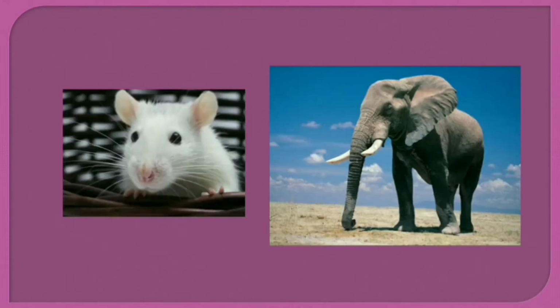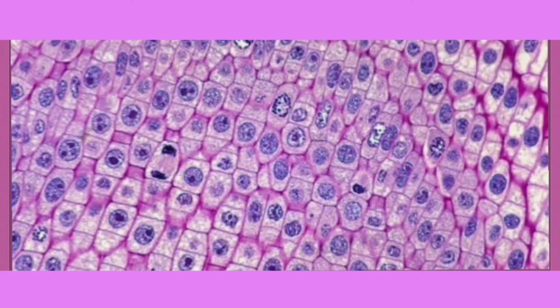So, a rat has a smaller number of cells in its body than that of an elephant. The smaller number of cells in a rat does not affect the functioning of a rat. So, it means that the number of cells being less in small organisms does not in any way affect the functioning of the small organisms.